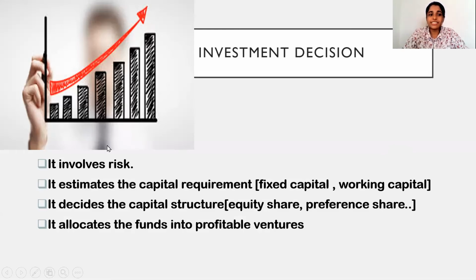As we look into this graph, it shows the growth of the company. So the growth of the company depends upon the capital they have invested in. So it creates a risk in deciding the investment. That's why it is said that investment decision involves risk. It involves fixed capital and working capital. Fixed capital is to meet the long-term needs of the company, and the working capital is the amount or fund they must have to meet their day-to-day activities. And they also decide the capital structure.